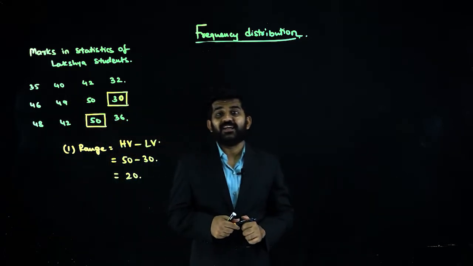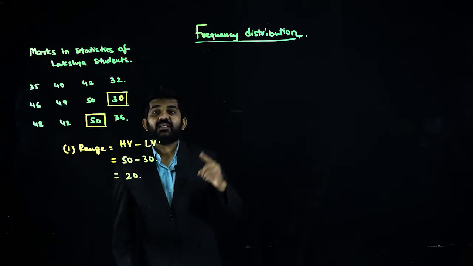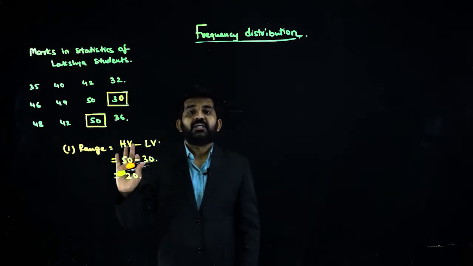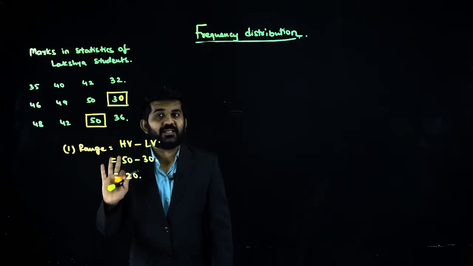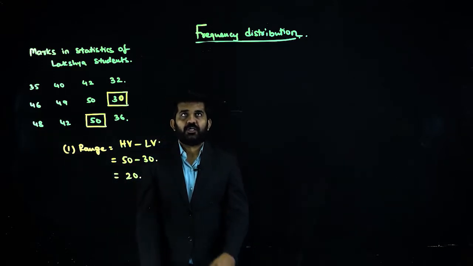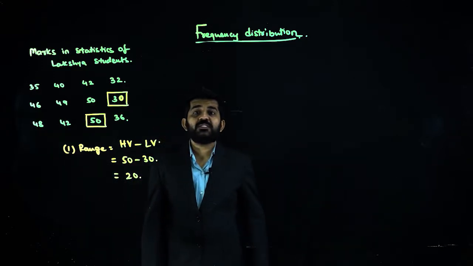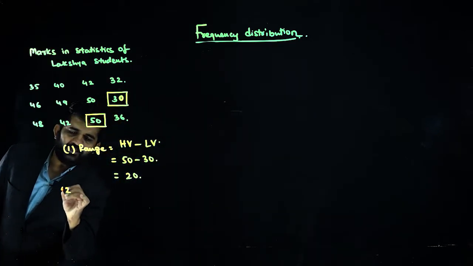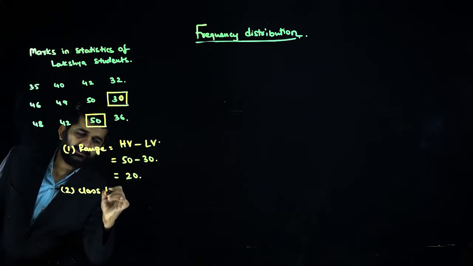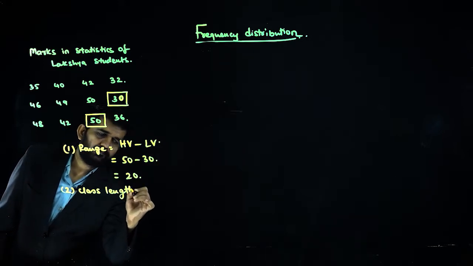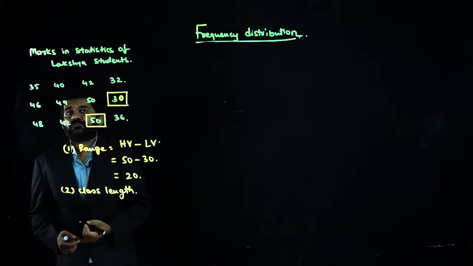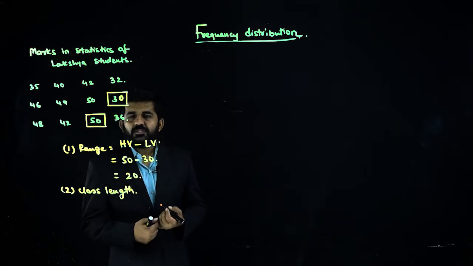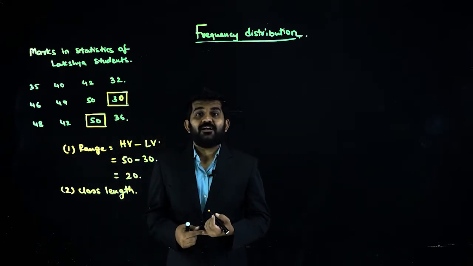Range of the data: what does this mean? Between the highest and lowest number, there is a gap of 20. Now, for frequency distribution, the second point I have to decide is class length. What is class length?